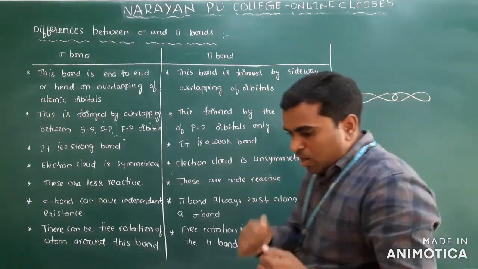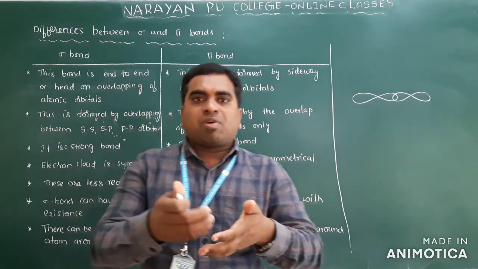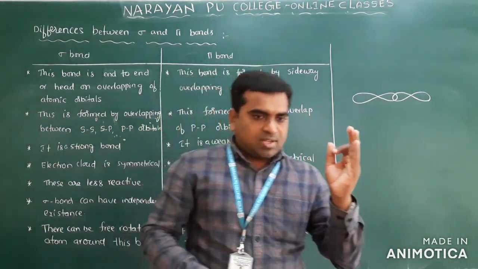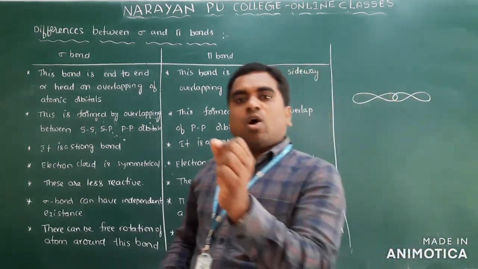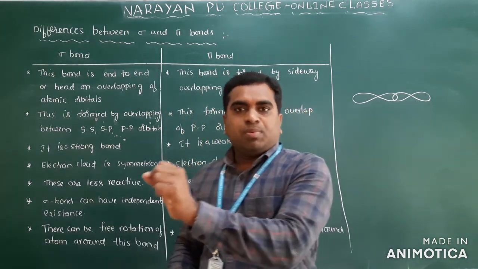In the case of a sigma bond, overlapping takes place to a large extent. I already mentioned that the strength of the bond depends upon the extent of overlapping. The greater the overlapping, the stronger the bond.